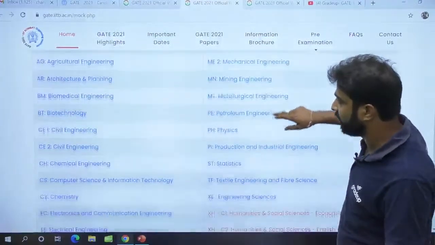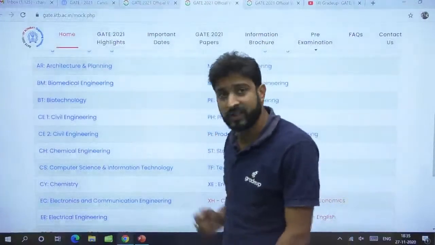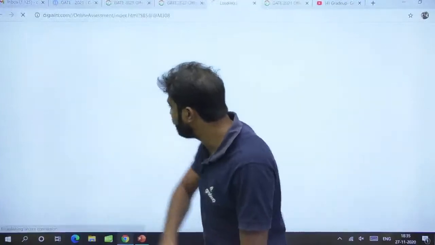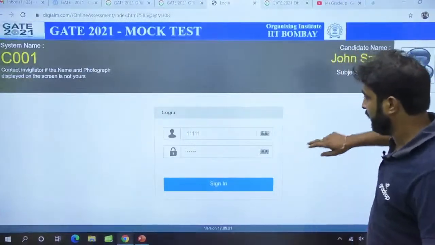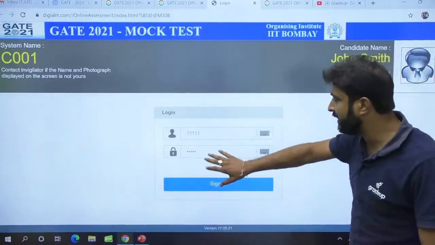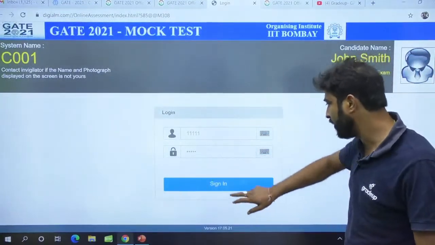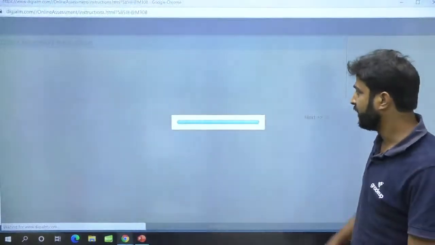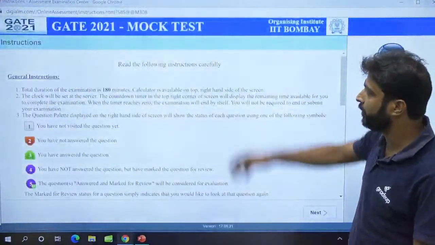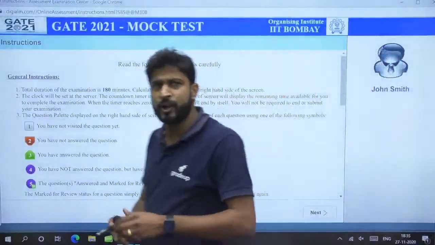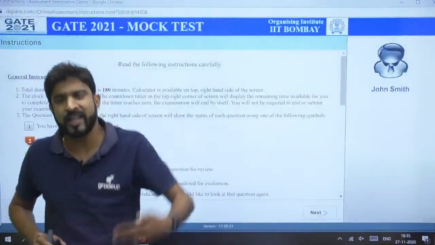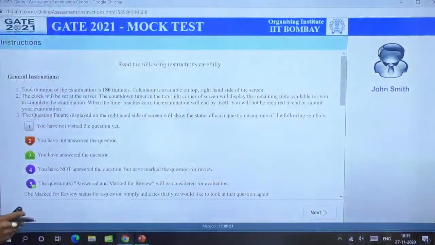If you go for this, suppose you are in civil, you can go for the civil branch. There is a dummy login ID and the password is already given. You do not use your own password. If you want, go directly for the sign in. If you go for the sign in, this page will appear, and the same thing happens in the real paper also. In the real paper you will see the same type of structure, my dear friend.